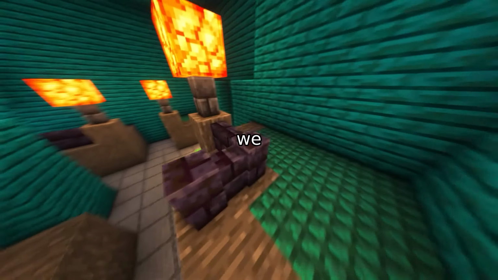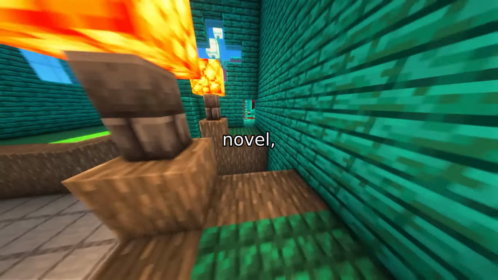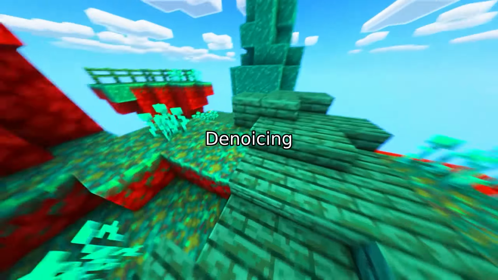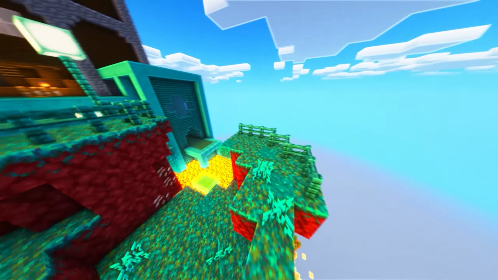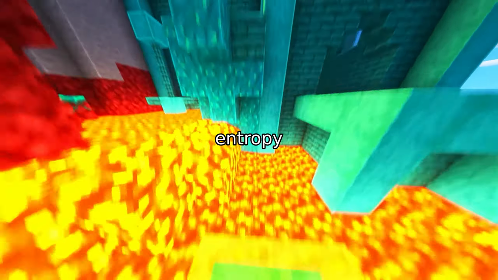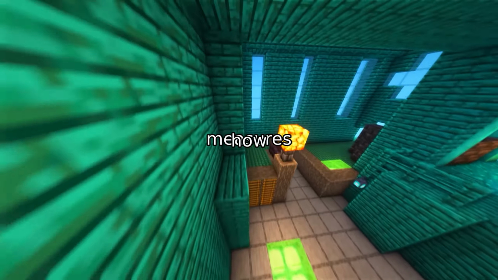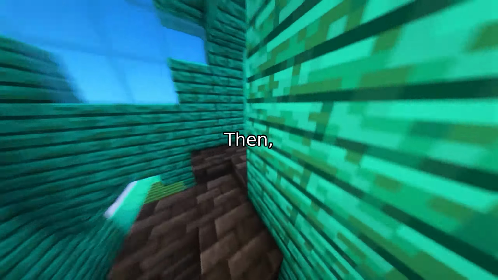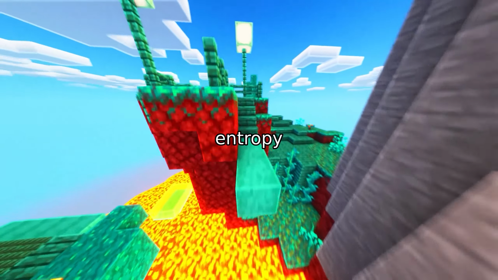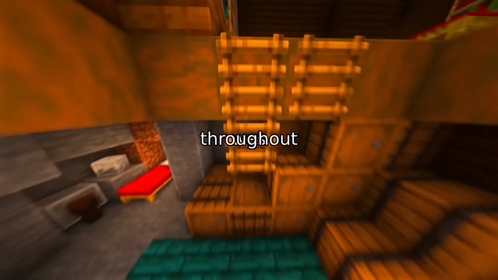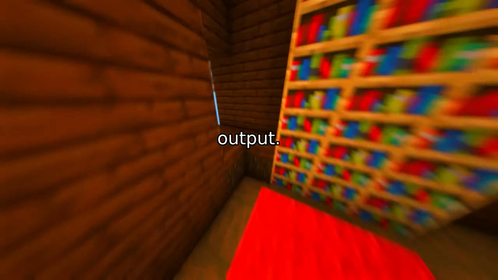To quantify this, we introduce denoising entropy, a novel, computable metric that captures the uncertainty of the generative process at every step. Denoising entropy comes in two parts. First, state entropy, the average Shannon entropy of the model's predictions across all masked positions at a given time. It measures how uncertain the model is right now. Then, path entropy, the integral of state entropy over the entire generation timeline. It's a global measure of how uncertain the model was throughout the entire journey from noise to final output.